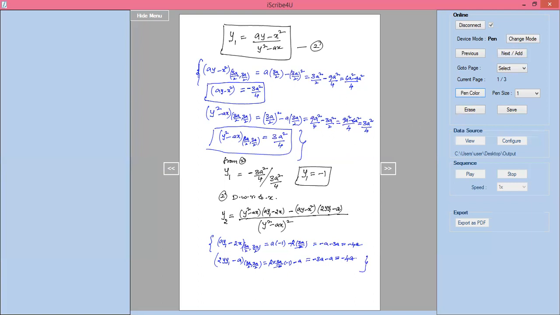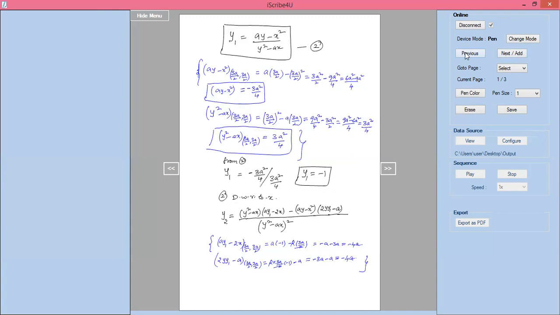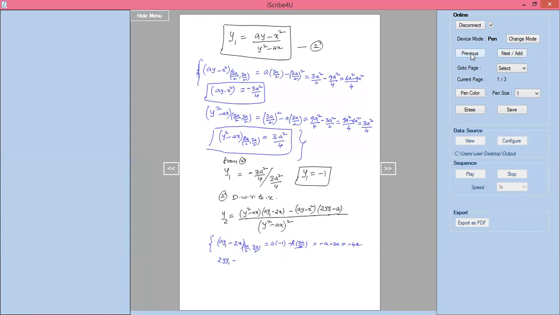y2 equals y square minus ax, which is 3a square by 4, into ay1 minus 2x, which is minus 4a.